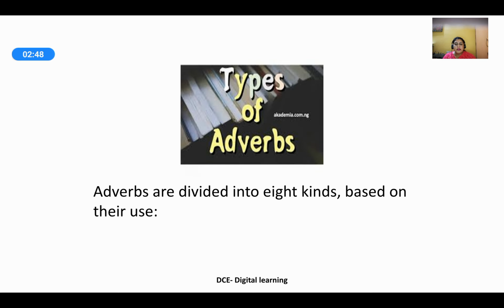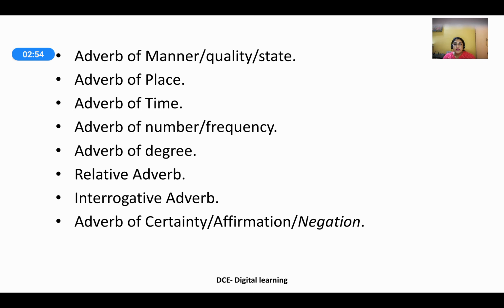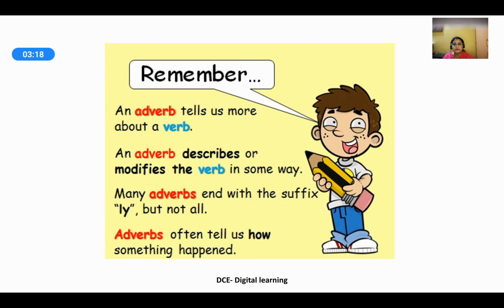The adverbs can be divided into 8 kinds based on their use. The 8 kinds of adverbs are adverb of manner, quality or state, adverb of place, adverb of time, adverb of number, frequency, adverb of degree, relative adverb, interrogative adverb, adverb of certainty, affirmation or negation. Let us discuss in detail each of the kinds of adverb.